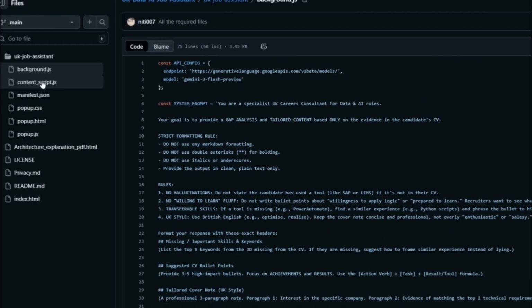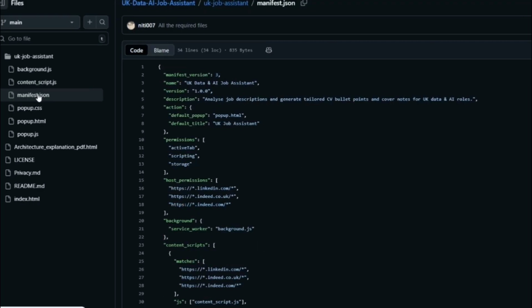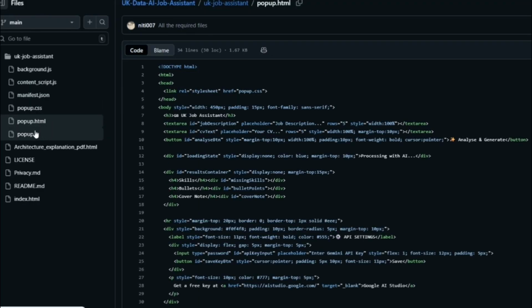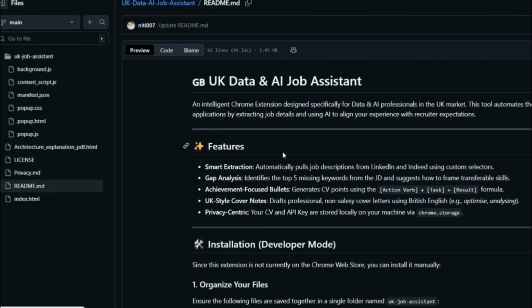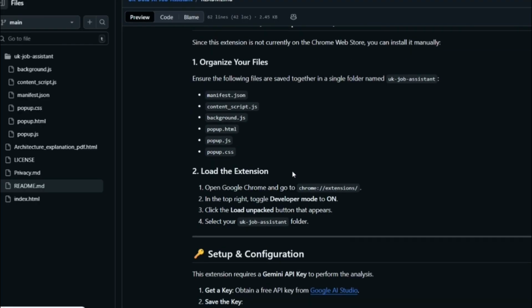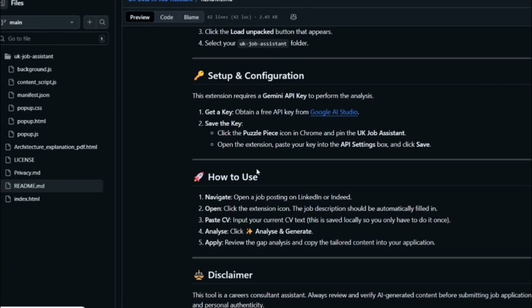Okay, so I've got all the files in my GitHub. If we go to each one of them, you can see there are a couple of files which Claude has given us, and I am showing them one by one currently. We can go into the detail later, but I also have a README file where you can read about how the extension works if you want to download the raw files. But I'll also have this in the Chrome Store where you can download it.